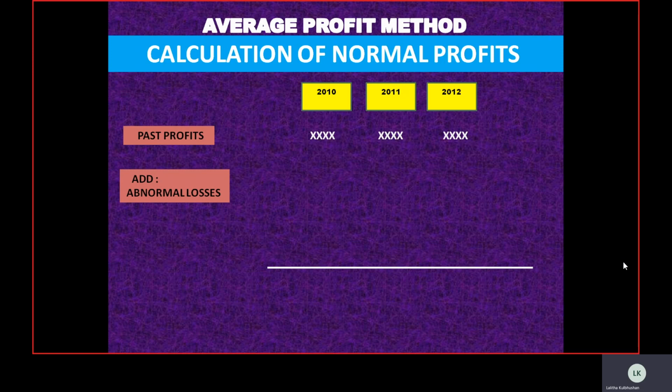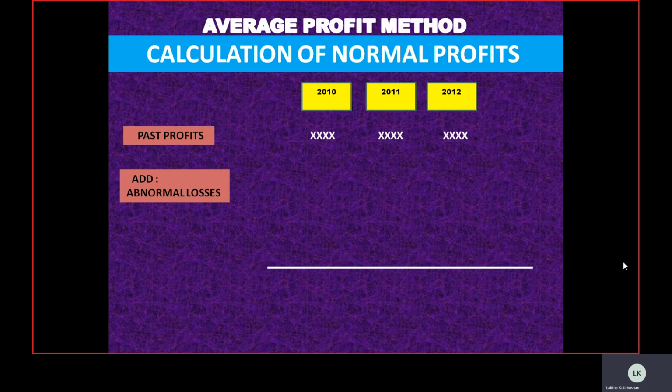Now see children, let's understand what abnormal losses basically mean. Abnormal losses are the losses which occur in a business due to some unnatural events. For example, loss by fire, or loss due to natural calamities. These are uncertain things which can happen to any business organization at any time. Nobody can predict them. These types of losses which may accrue to the business would definitely have reduced its profit.